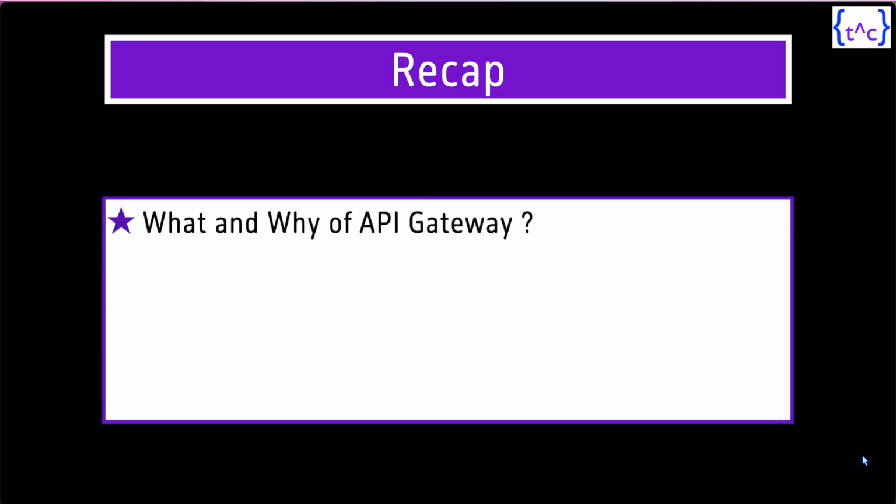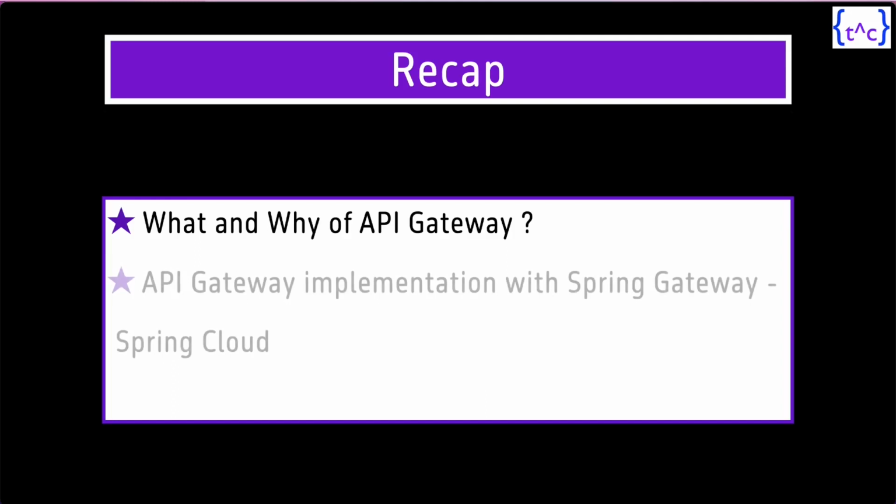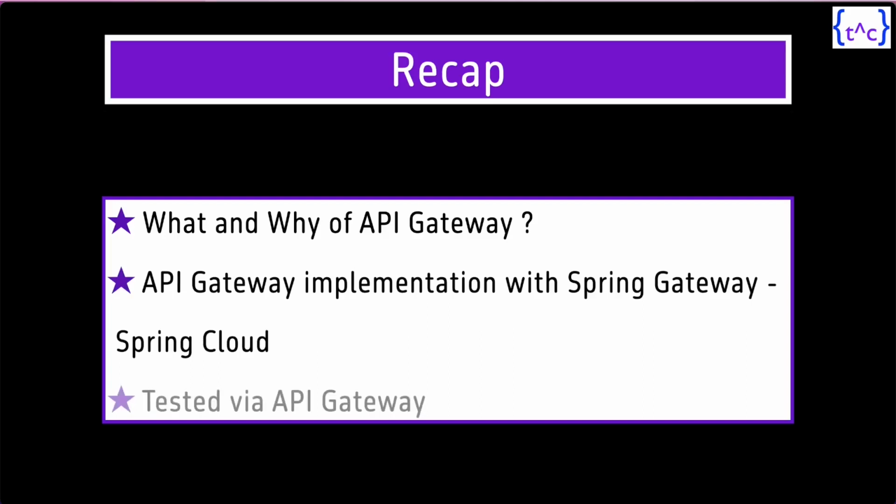Let's have a quick recap of what all we have covered in this session. So we started with a quick recap of microservices, all previously done sessions. That was followed by what and why of API gateway. Then we implemented API gateway and tested it thoroughly. Next, I will be talking about resiliency of microservices along with its implementation.